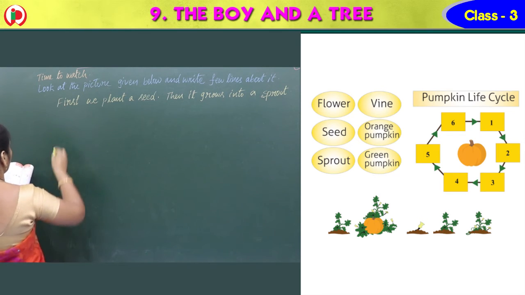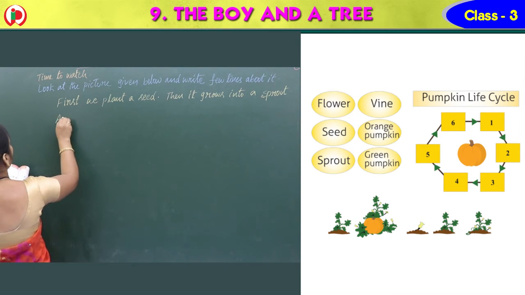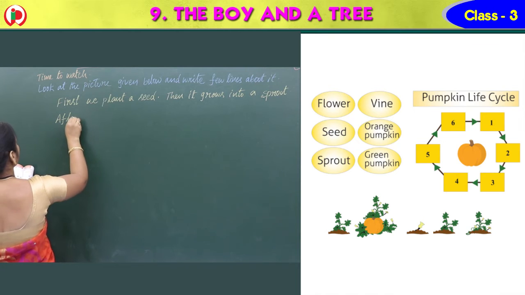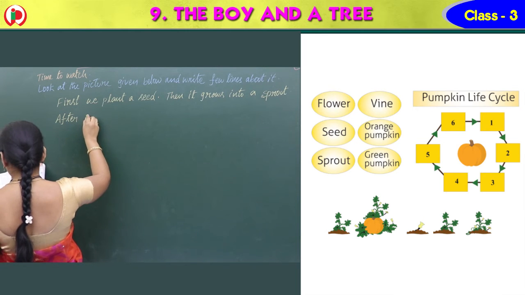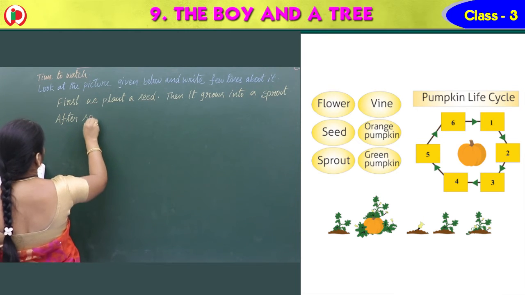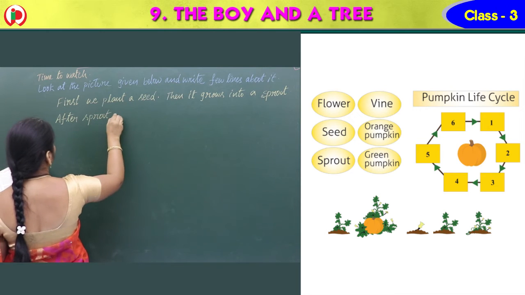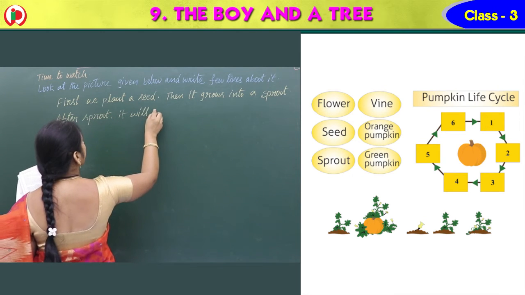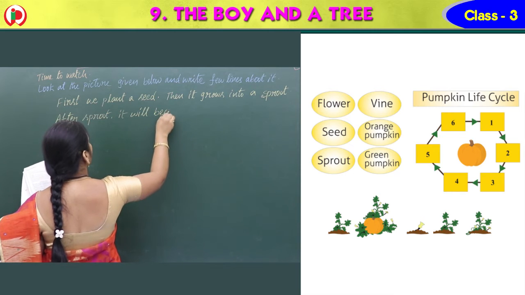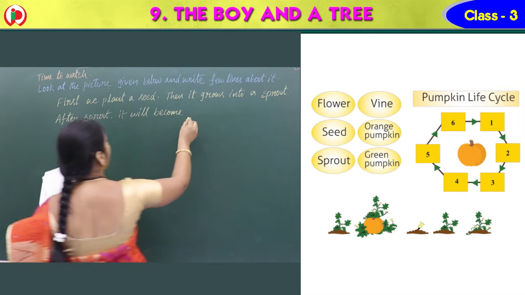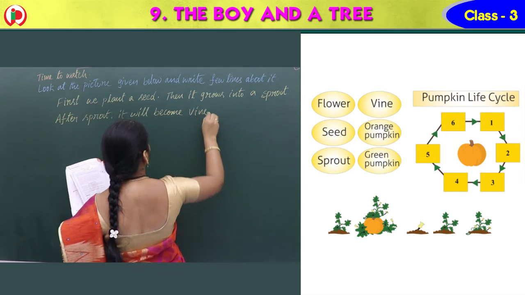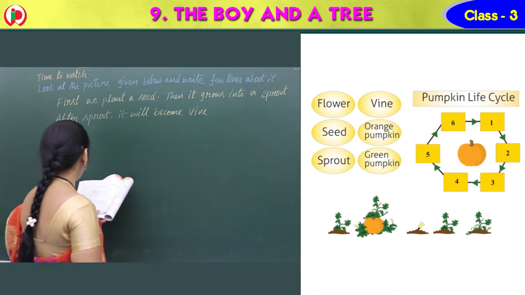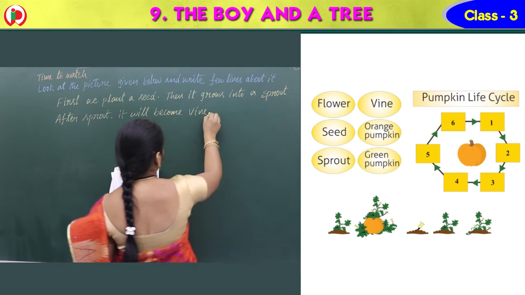Right, Nana? Next one, after sprout, it will become vine. Vine means plant, creepers like that.